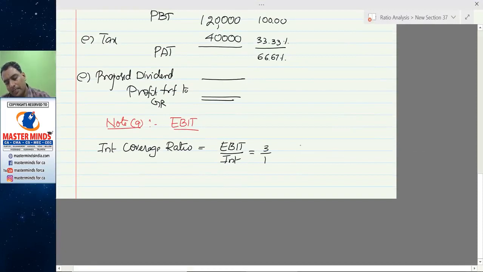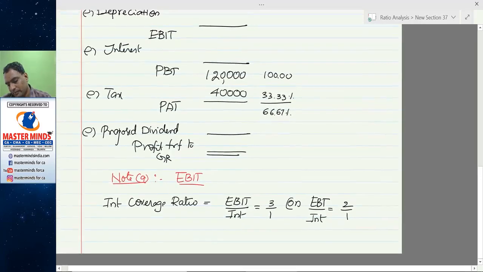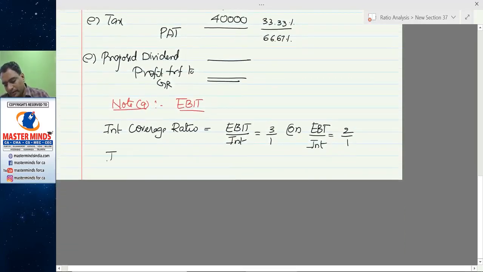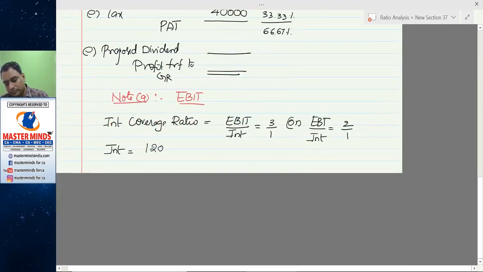Or EBIT to interest is equal to 2 by 1. Interest is equal to, EBIT is equal to EBT plus interest.